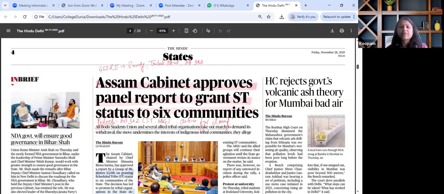So the key theme that has been discussed in this particular article is Assam has granted scheduled tribe status to 6 communities in the state, such as Koch Rajbanshi, Mattak, Moran, Tai Ahom, Tea tribes, Adivasis, etc. In response to it, there have been several protests by other tribal organizations, which already have ST status, claiming that the inclusion would dilute their political identity and reservation benefits that they are receiving. So this is the whole context for it.